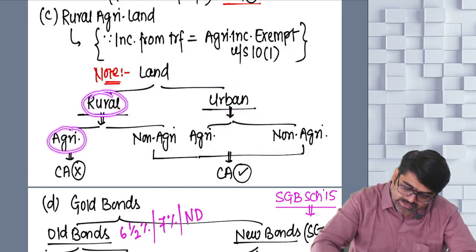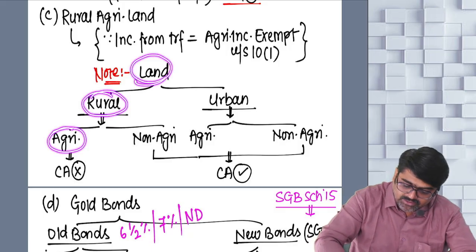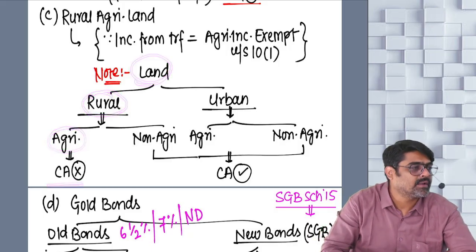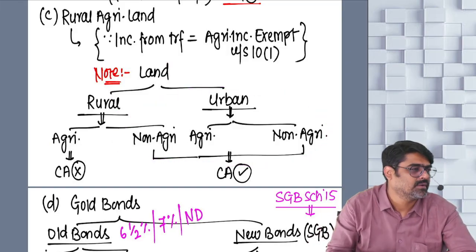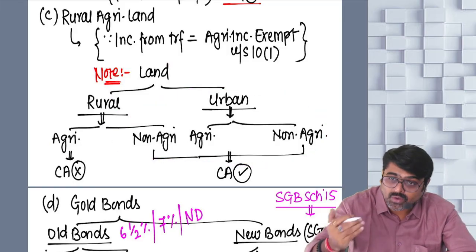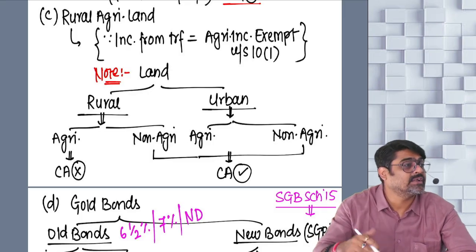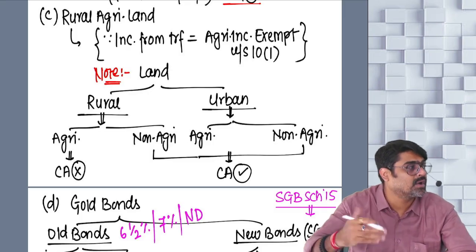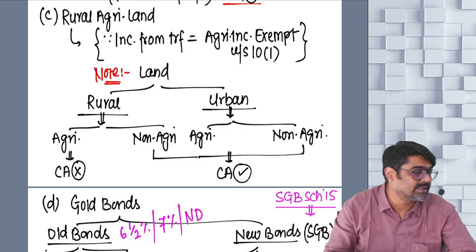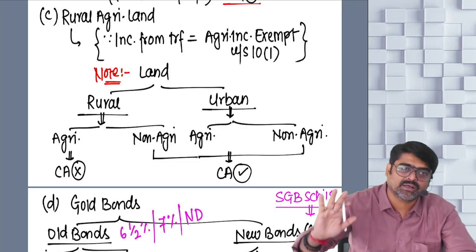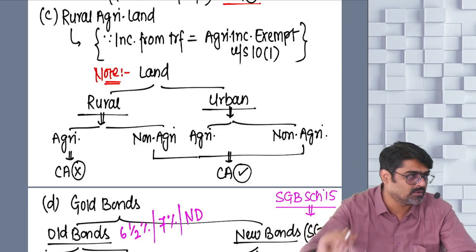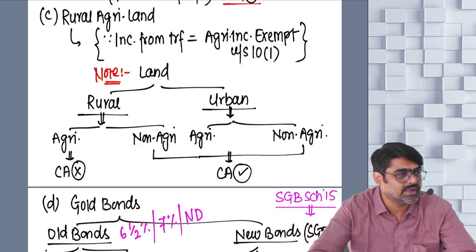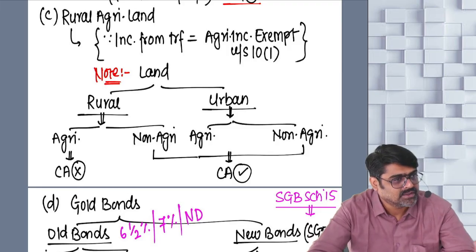Rural agricultural land is not your capital asset. All other lands are capital assets. Whether it is rural non-agricultural land, urban agricultural land or urban non-agricultural land, any type of land is a capital asset. Capital gain will arise on transfer of land also. Yes or no? But rural agricultural land will not be treated as a capital asset.